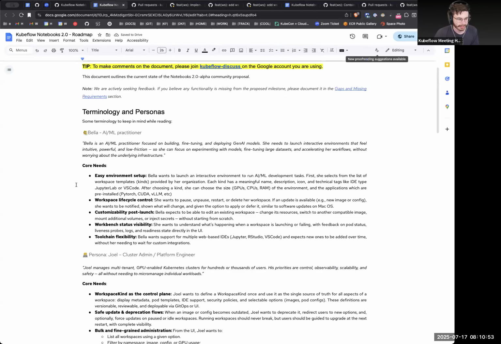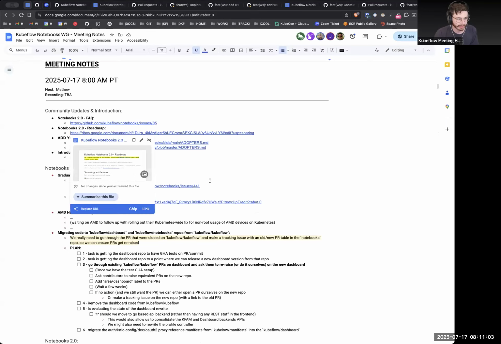Okay, let's look at the roadmap. We just have this overview of the personas and the goals of the project, not from a technical perspective but from an outcome perspective. There are some technical goals here, but it's high level, and that's what is informing our epics.